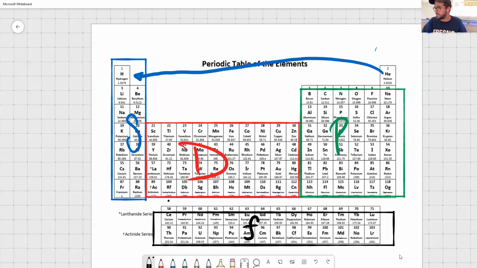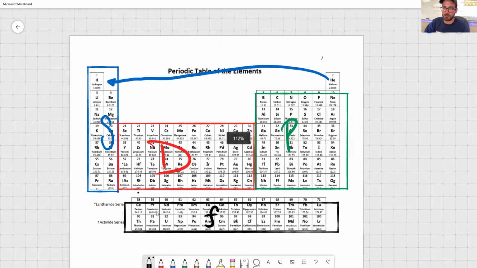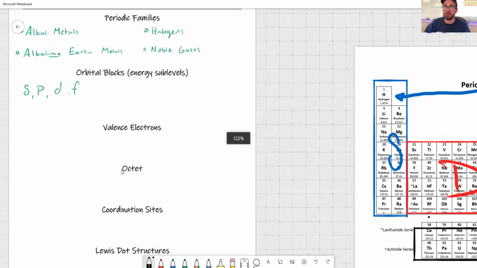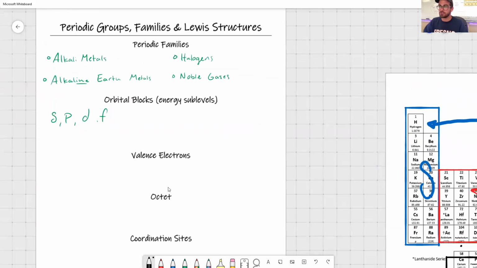Well, what does that mean? Okay, let's jump back over here now that we've identified them. What that really means is that these energy levels, whenever we look at a Bohr model for certain atoms found in those blocks, those shapes that we draw as circles really have a lot crazier shapes. If it's in the S block, it has a certain type of shape. If it's in the P block, it has a certain type of shape. So that's what we mean by that.